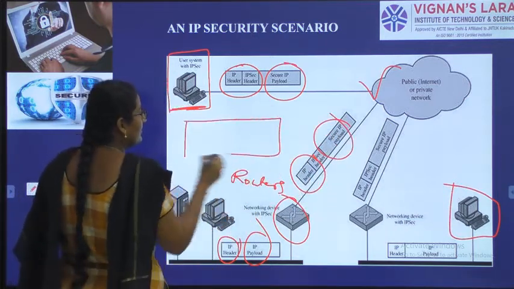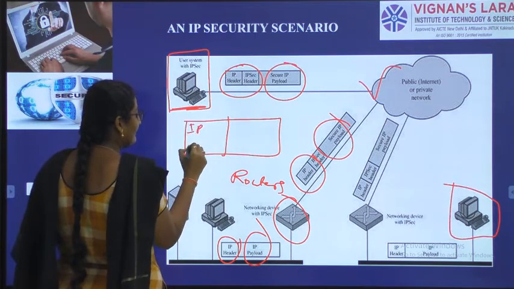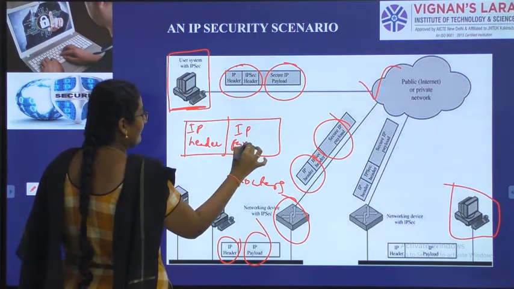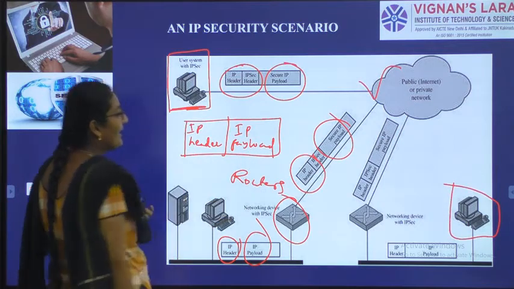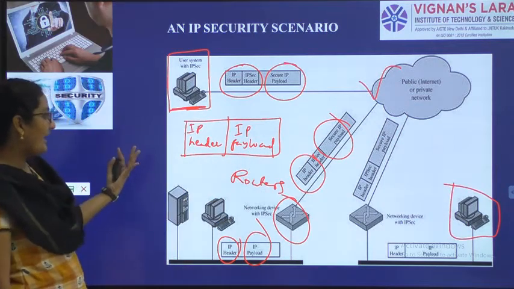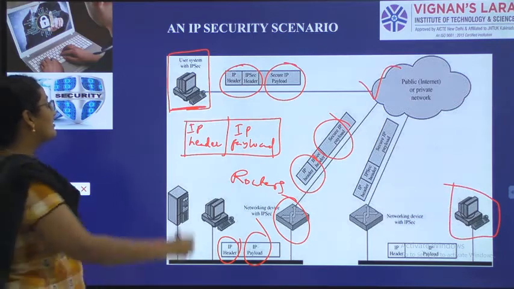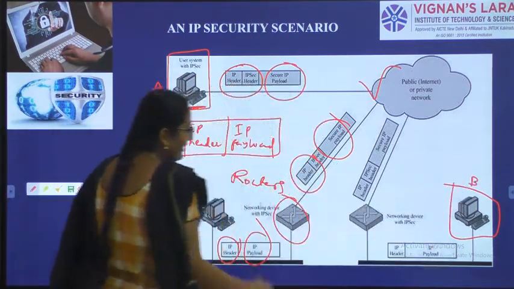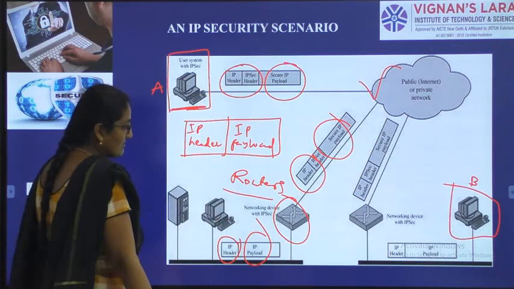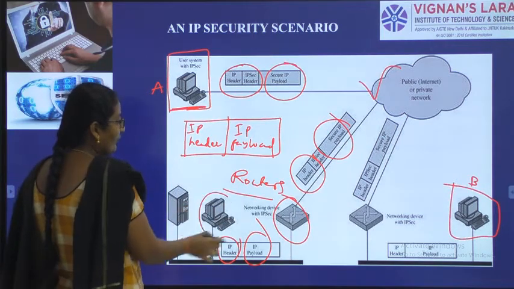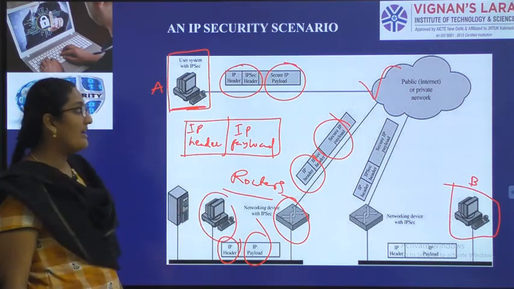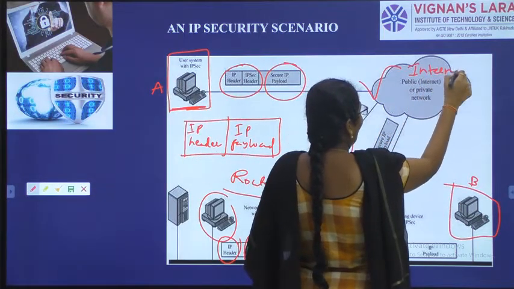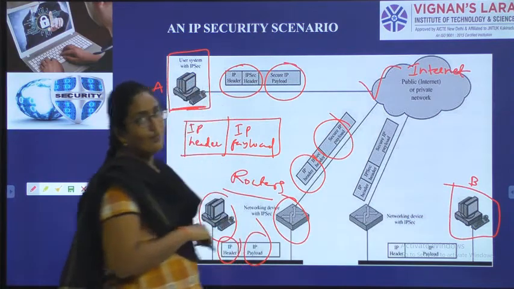So this packet contains two parts, IP header and IP payload. This is system A. We need to send data to system B. In between we can use routers also. We can have any number of networks in between. We can also take the help of the internet. This is the internet. For transferring data we can take the help of the internet.